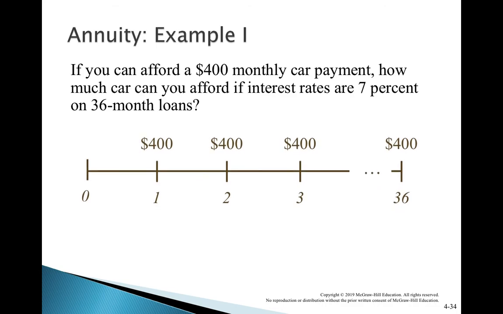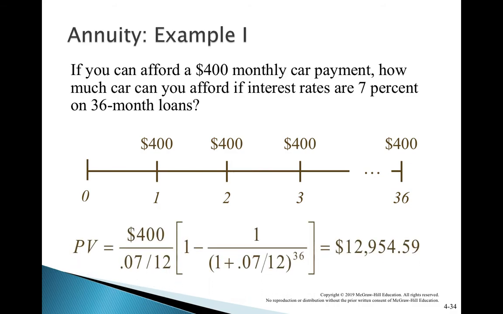So use it. Up to 36 months you have to pay $400. What will be the present value? 400, that is the cash flow, divided by 7% divided by 12, whole multiplied by 1 minus 1 divided by (1 plus R) to the power 36, where R is 7% divided by 12, is equal to 12,954.59.